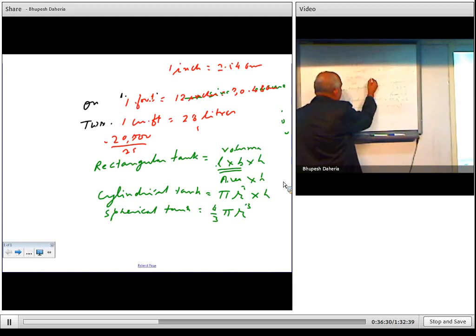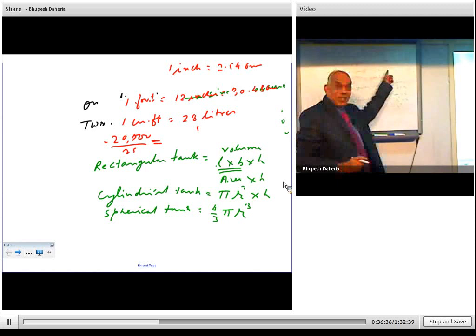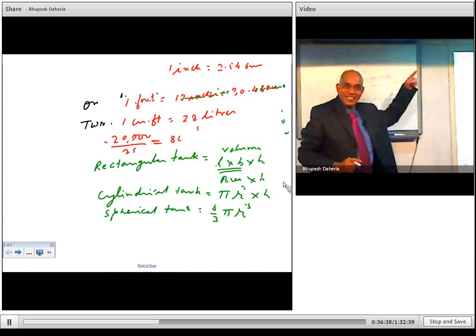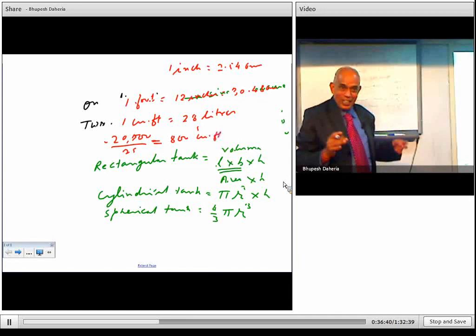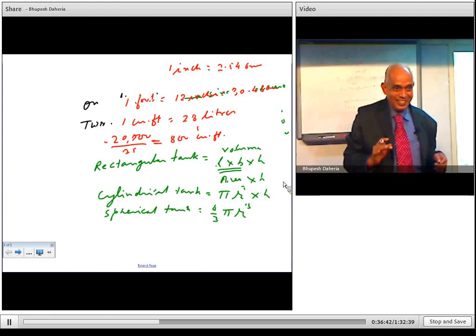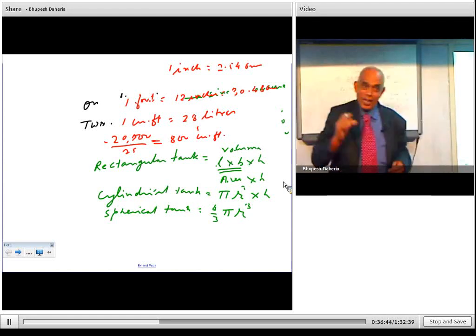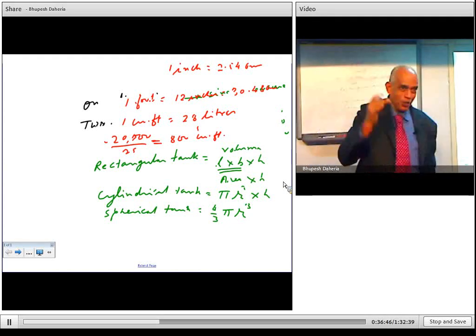Yeah, 800. So 800 cubic feet. But actual 800 cubic feet will contain how much? 800 into 28. So it will have more volume. That is what I want. Slightly more volume. That is the idea. So you calculate a little less to get a bigger volume for the purpose of calculation.